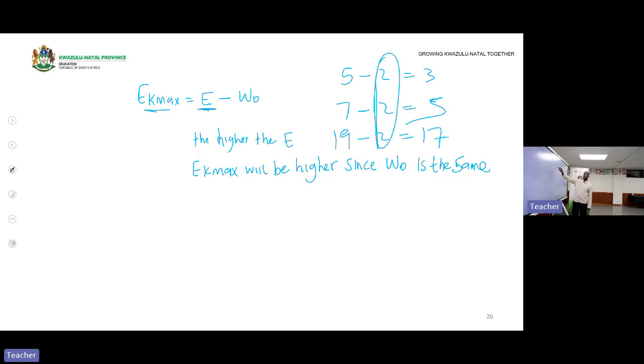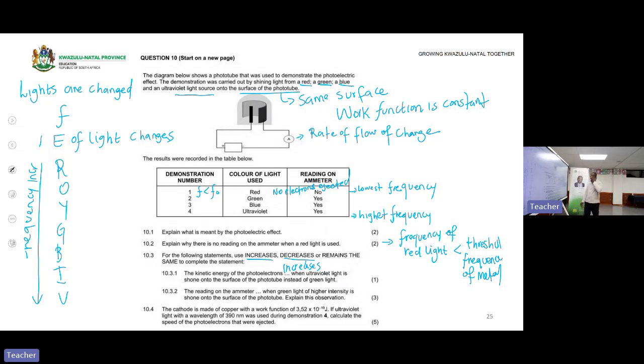The number being subtracted is the work function, and the number it is subtracted from is the energy. So as the energy increases, your answer, which is EK max, increases as well. So hence we are saying the kinetic energy increases when ultraviolet is used instead of green light. Since ultraviolet has a higher frequency, thus higher energy than blue, it means EK max will be increased.